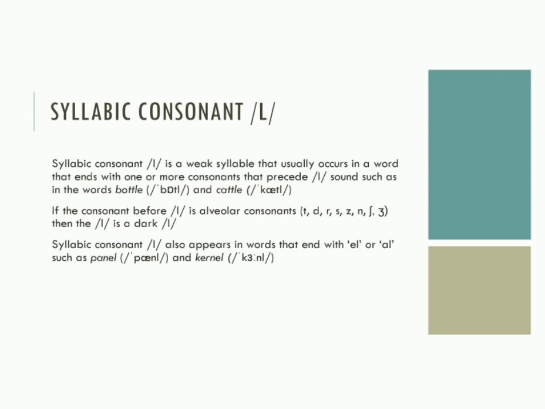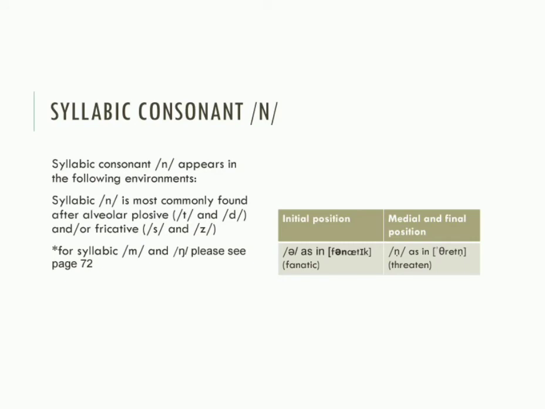If the consonant before l is an alveolar consonant like t, d, r, s, z, n, sh, then the l is a dark l. Syllabic consonant l also appears in words that end with el or al, such as panel and kernel.